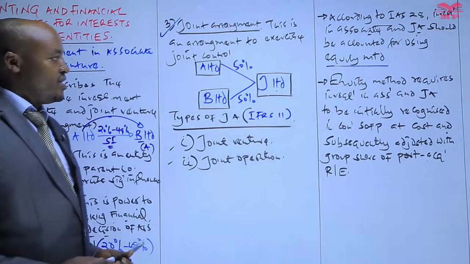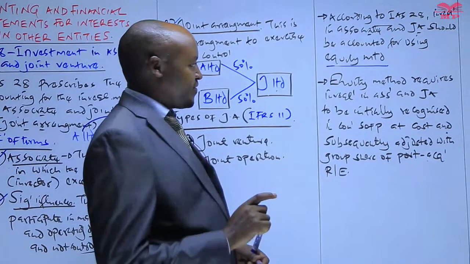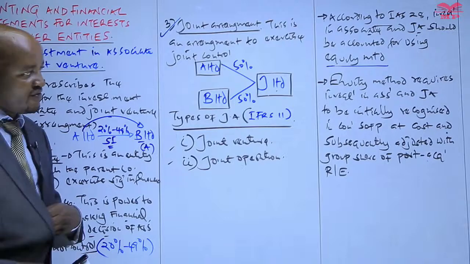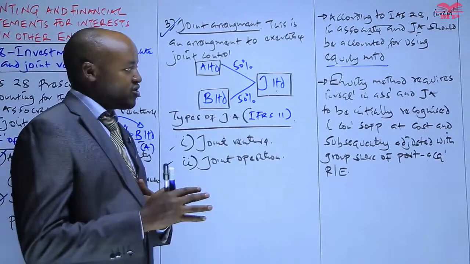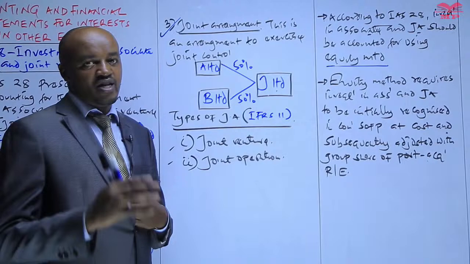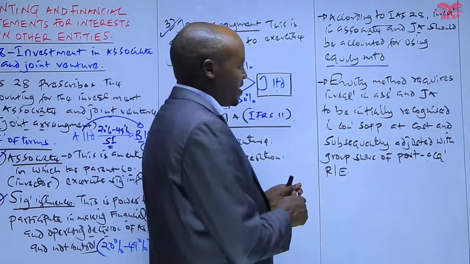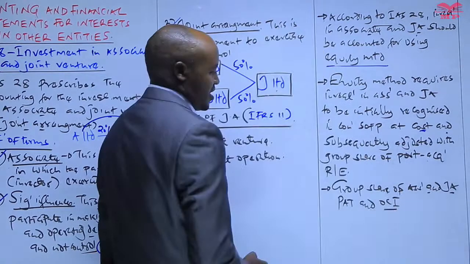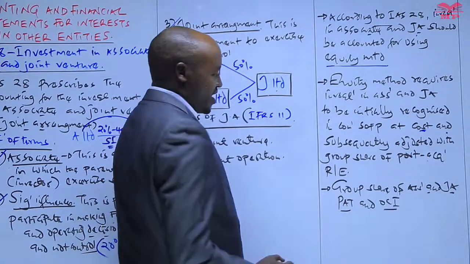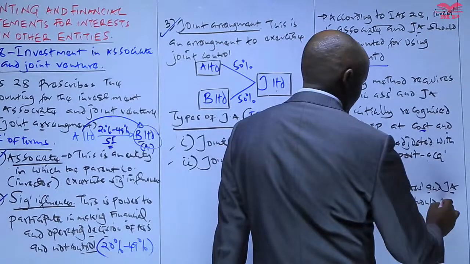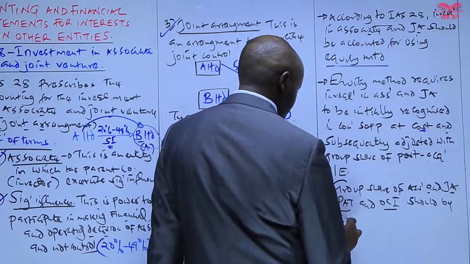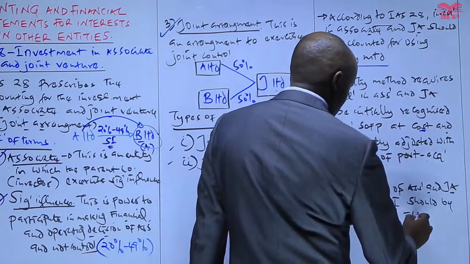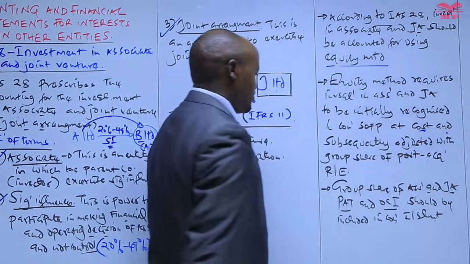It means that in preparing specifically the consolidated statement of financial position, what should be recognized as far as the investment in associate or investment in joint arrangement is concerned is something called the investment in associate or investment in joint arrangement. And other comprehensive income, abbreviated as OCI, should be included in the consolidated income statement.